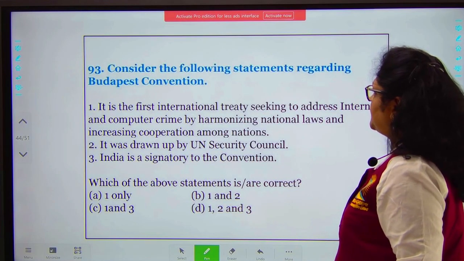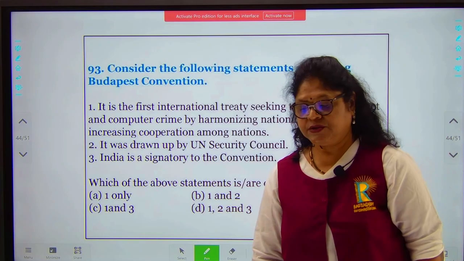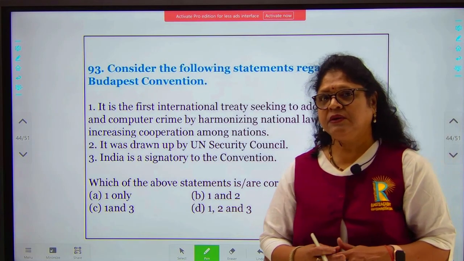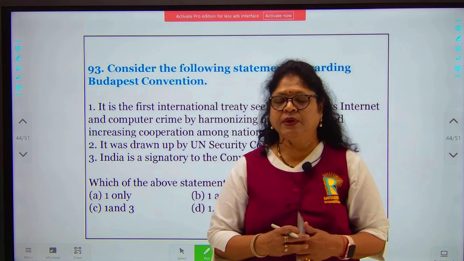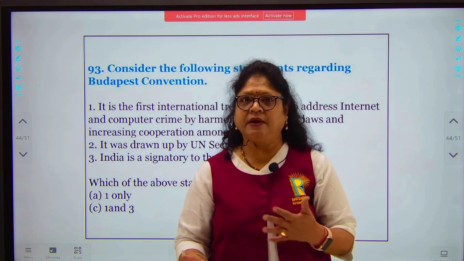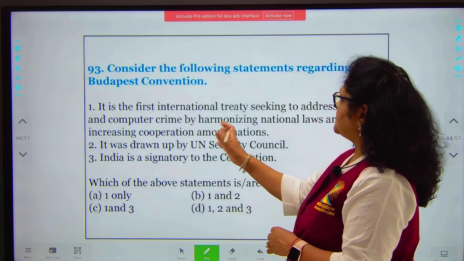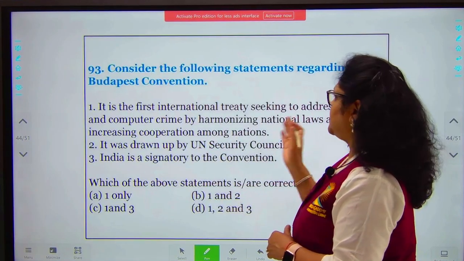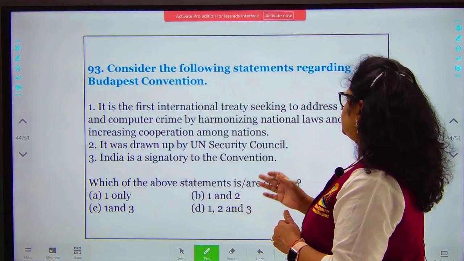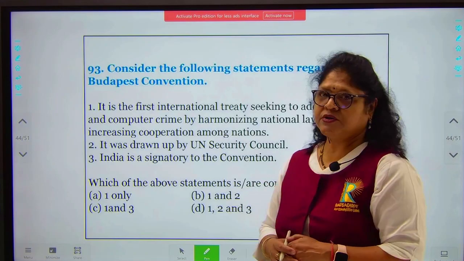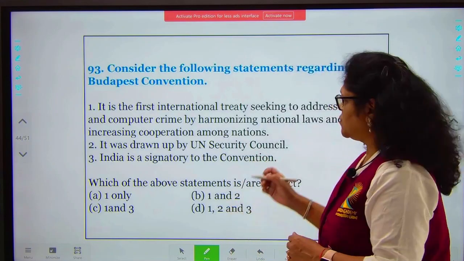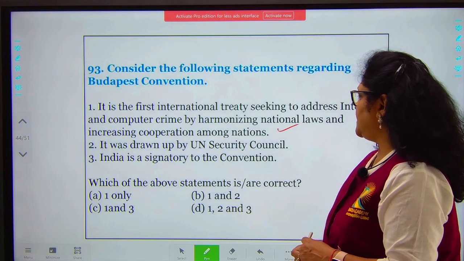Consider the following statements regarding the Budapest Convention. The Budapest Convention, again an important convention for you to know, because crime and cyber crime is one of the important topics of your prelims examination. It is the first international treaty seeking to address internet and computer crime by harmonizing national laws and increasing cooperation among nations, which is a true statement. It is drawn up by the UN Security Council.